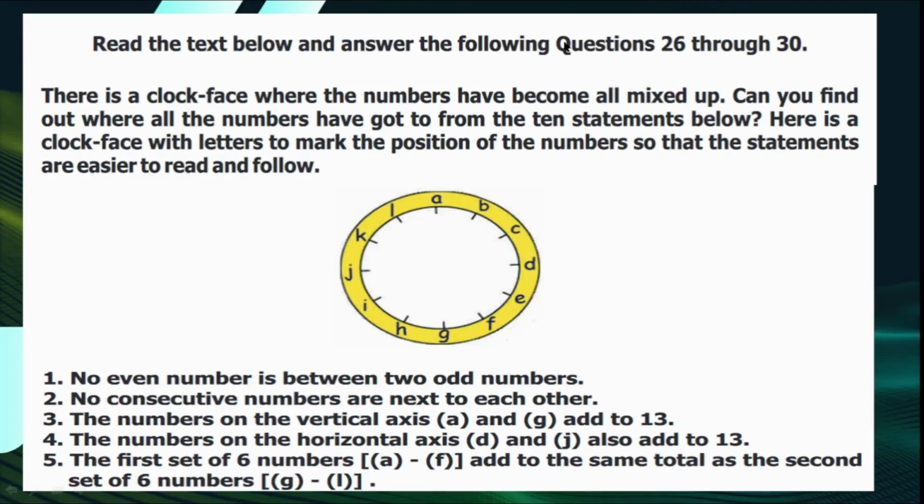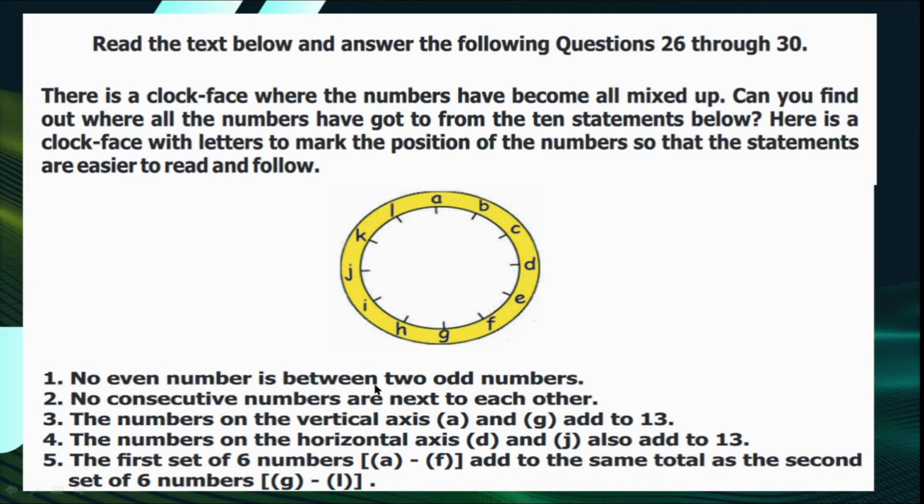Read the text below and answer questions 26 through 30. So it means 5 questions are related to this text. There is a clock face where the numbers have become all mixed up. Can you find out where all the numbers have got to from the 10 statements below? Here is the clock face with letters to mark the position of the numbers so that the statements are easier to read and follow.